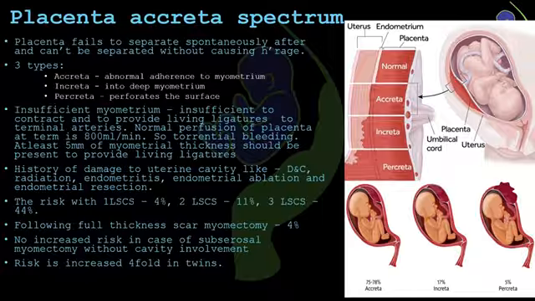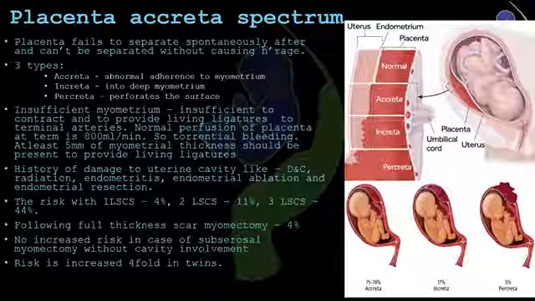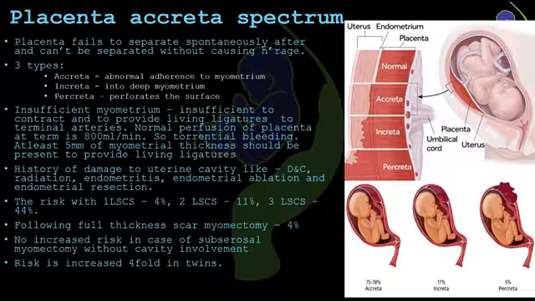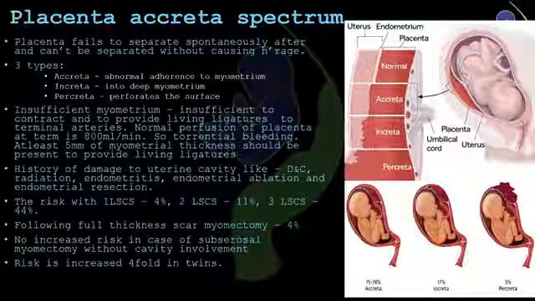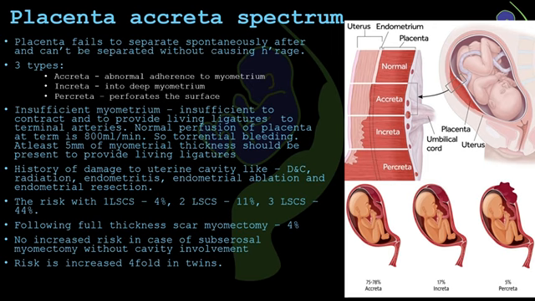Any procedure like D&C, radiation, endometritis, endometrial resection or ablation that causes injury to the endometrium increases the risk of PAS. The risk of accreta spectrum rises with the number of previous cesarean sections. About 4% after 1 LSCS and 11% after 2 and 44% after 3 LSCS.